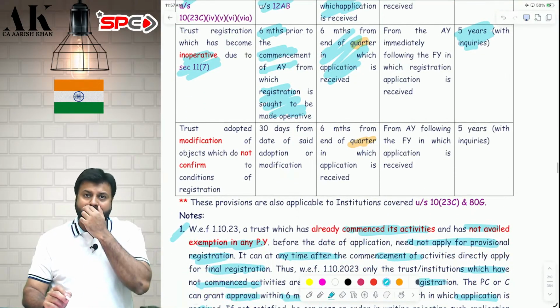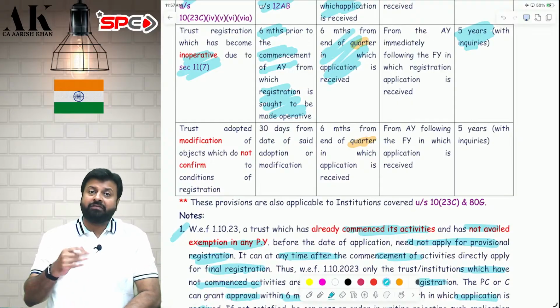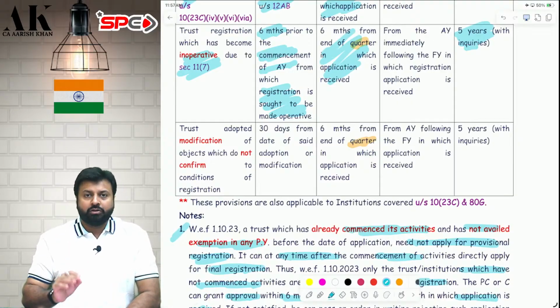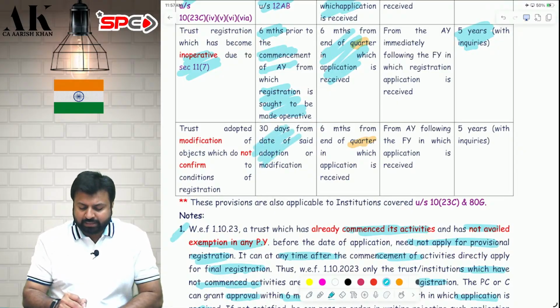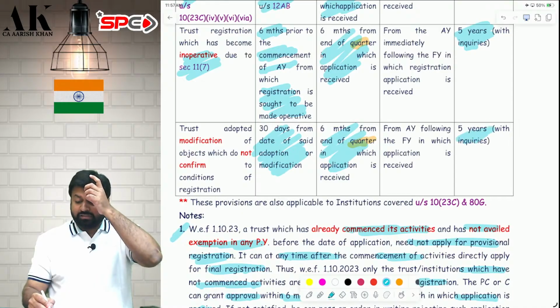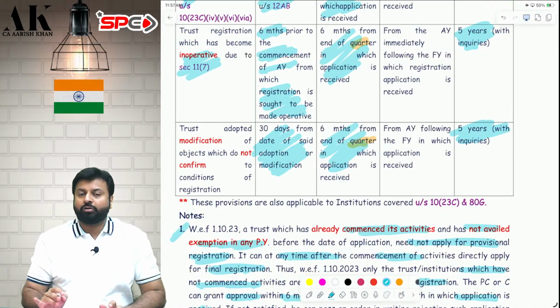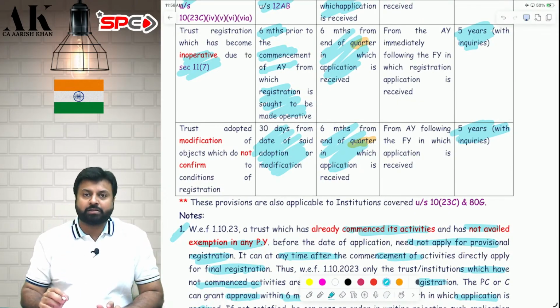And last but not least, if your trust is adopting a new object or modifying the existing object, your objects of the trust are changing or new objects are adopted, then also you have to make a fresh application within 30 days from the change. Then within 6 months from the end of the quarter, you will get a fresh registration. And that registration will be applicable for 5 years. I hope it is clear to all of you. So change in object or addition in the object or deletion in the object also needs a separate application. You cannot continue with the old application. I hope it is clear.